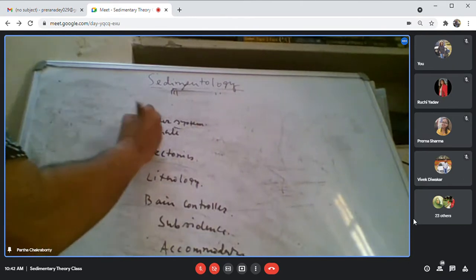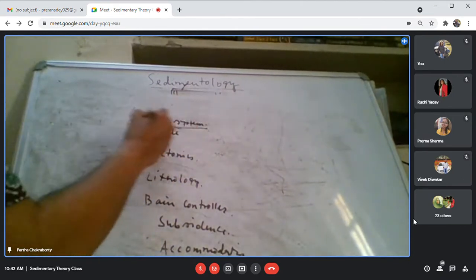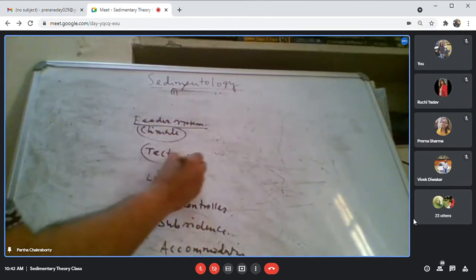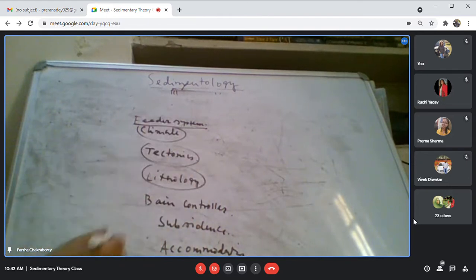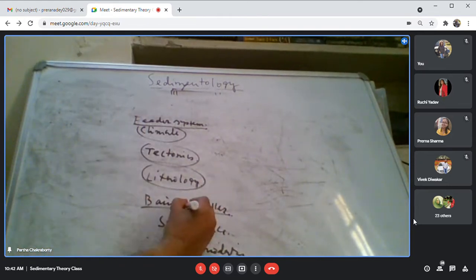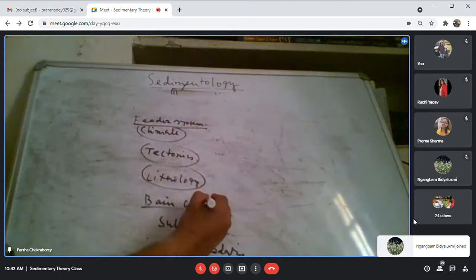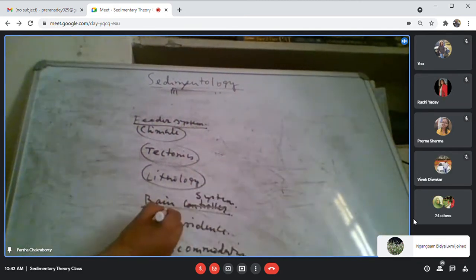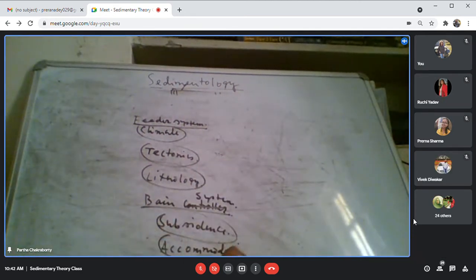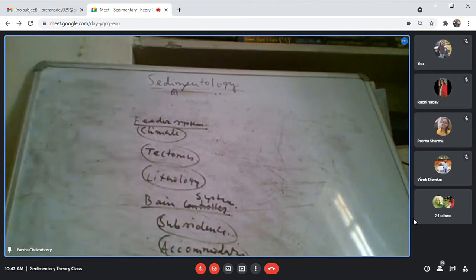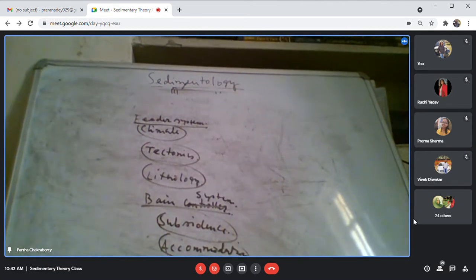So for the feeder system, these are the major controllers: climate, tectonics, lithology. Then the basin system, there you have subsidence, accommodation, wave tide. These are the controllers.